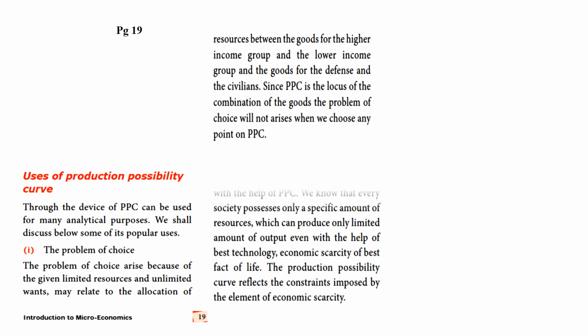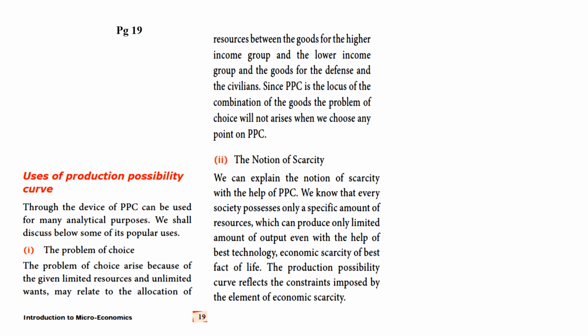And the next one, the notion of scarcity, that means the idea of scarcity, the limitation of the commodities. We can explain the notion of scarcity with the help of PPC. We know that every society possesses only a specific amount of resources which can produce only a limited amount of output. Even with the help of the best technology, economic scarcity is a fact of life. The production possibility curve reflects the constraint imposed by the element of economic scarcity.